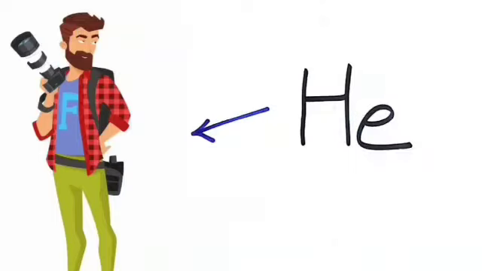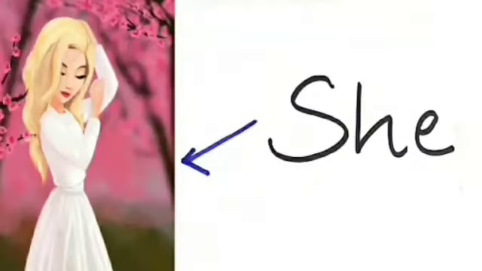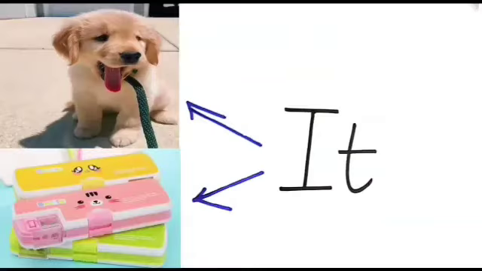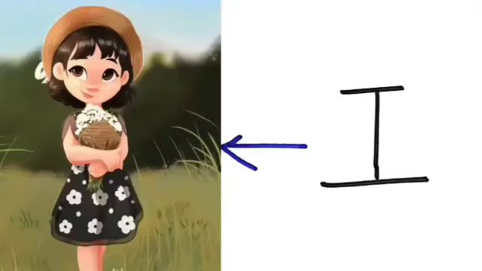Children, the pronoun he is used in place of the name of a boy or man. The pronoun she is used in place of the name of a girl or a woman. The pronoun they is used in place of the people or things being referred to. Now children, the pronoun it is used in place of a thing and also an animal. The pronoun I is used in place of a person who refers to himself or herself.